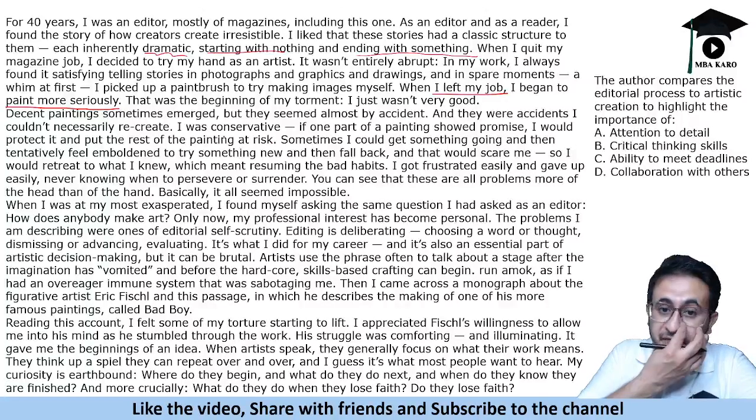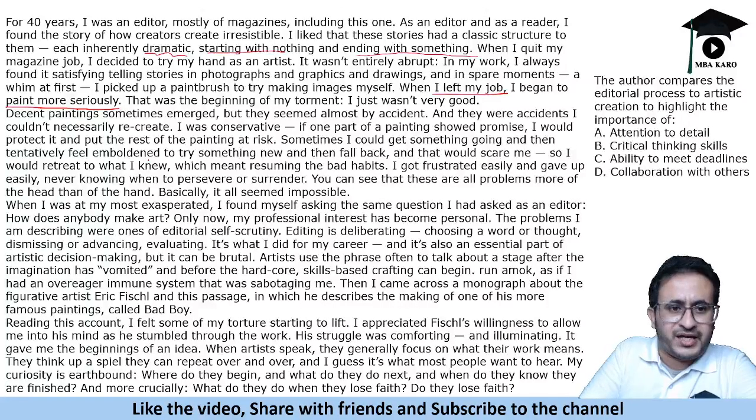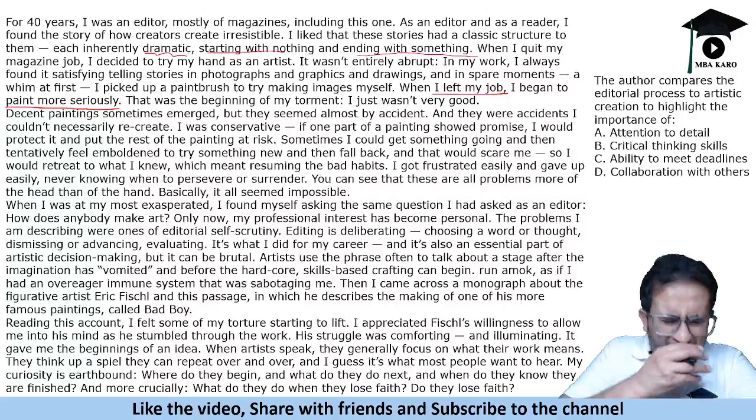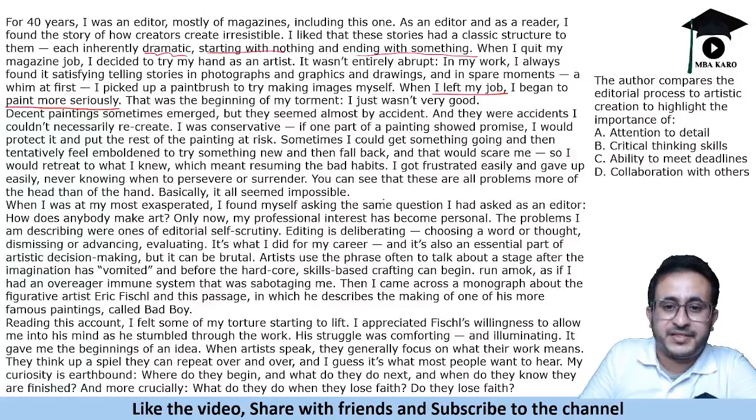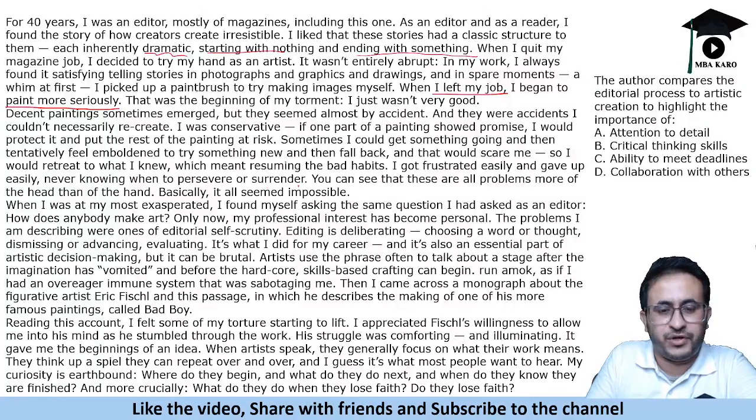I was conservative. If one part of a painting showed promise, I would protect it and put the rest of the painting at risk. Sometimes I could get something going and then tentatively feel emboldened to try something new and then fall back, and that would scare me, so I would retreat to what I knew, which meant resuming the bad habits. I got frustrated easily and gave up easily, never knowing when to preserve or surrender. You can see that these are all problems, more of the head than of the hand. Basically, it all seemed impossible.